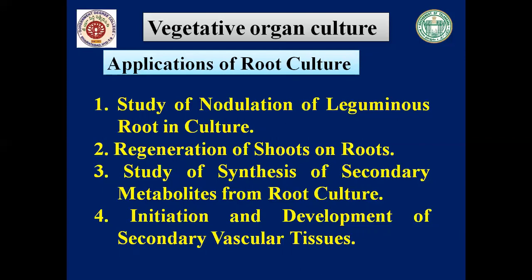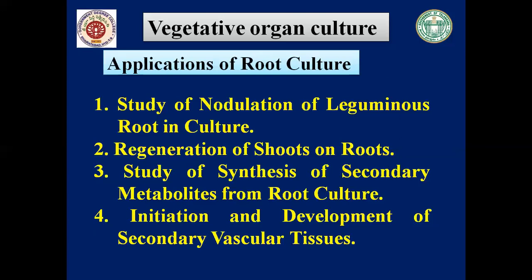Third point is study of synthesis of secondary metabolites from root culture. Many roots are medicinally very important. As we know, one of the Indian medicinal systems is Ayurveda, which is mostly based on the roots of medicinal plants. They help in the synthesis of pharmaceutically important alkaloids as byproducts of normal metabolism, that is secondary metabolites.